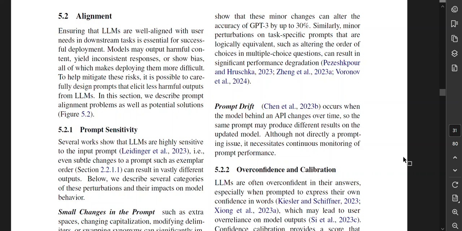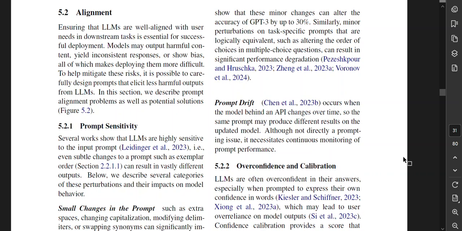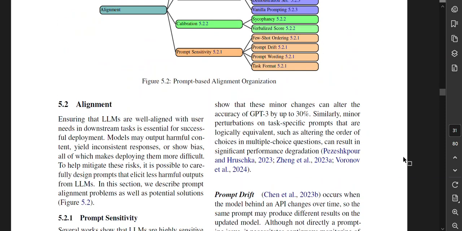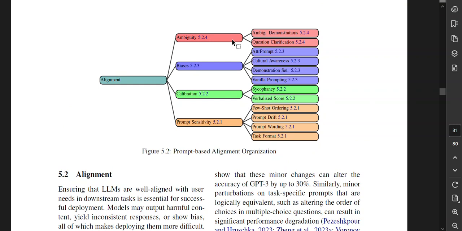Alignment. Ensuring that large language models are well aligned with user needs and downstream tasks is essential for successful deployment. Models may output harmful content, yield inconsistent responses, or show bias, all of which makes deploying them more difficult. To help mitigate these risks, it is possible to carefully design prompts that elicit less harmful outputs from the LLMs. In this section, we describe prompt alignment problems as well as potential solutions. Figure 5.2. So alignment: ambiguity, biases, calibration, and sensitivity.